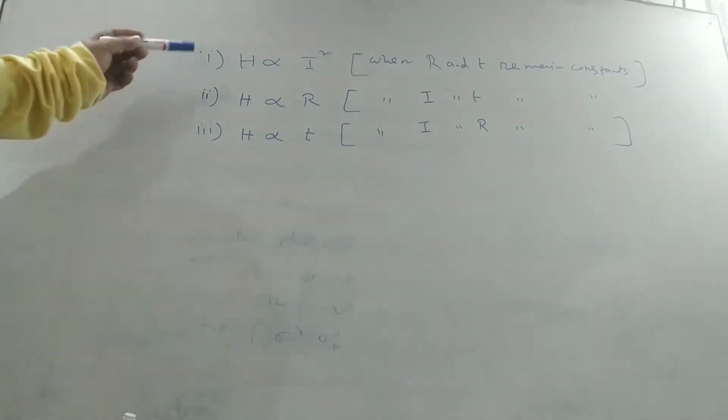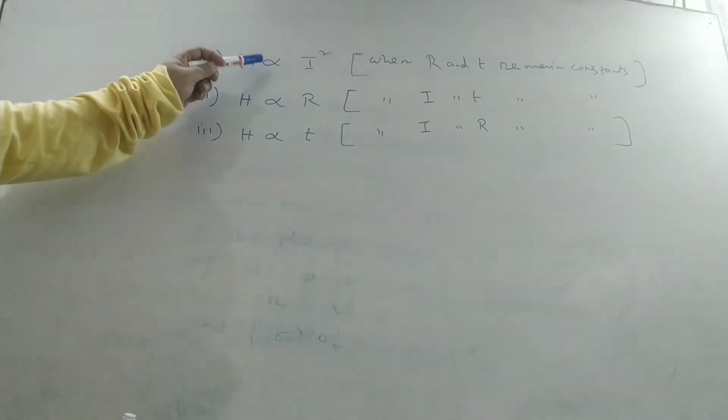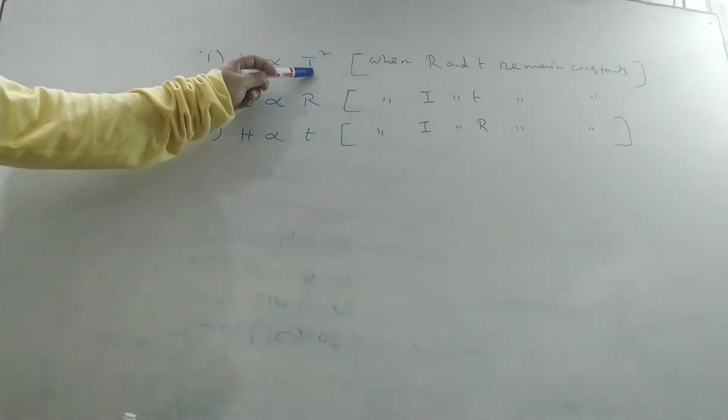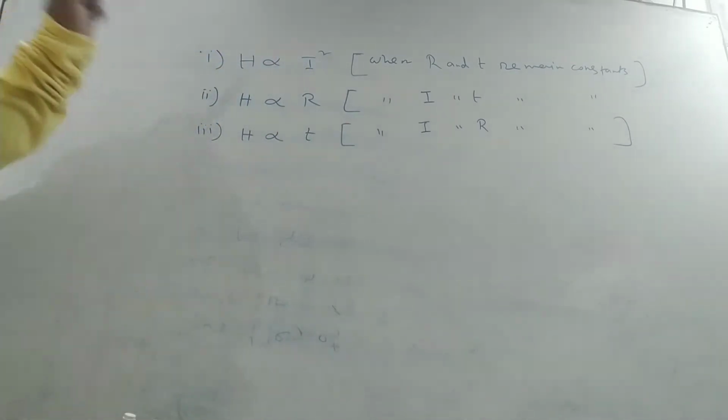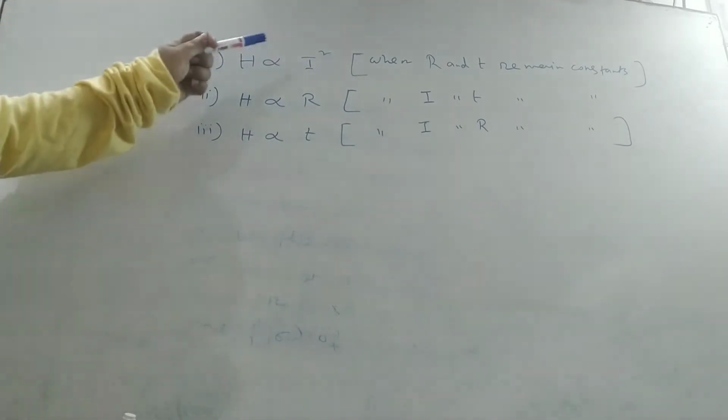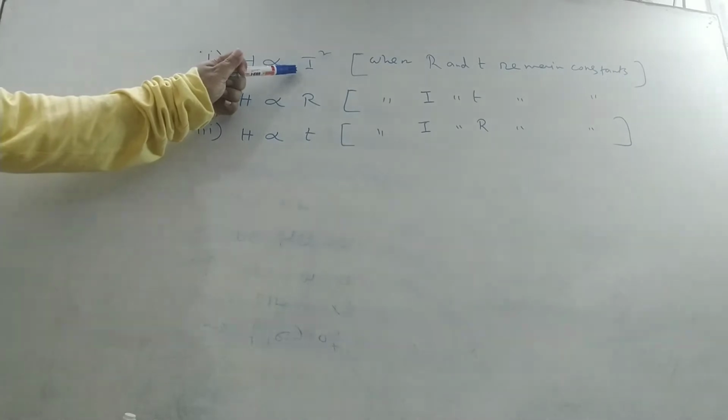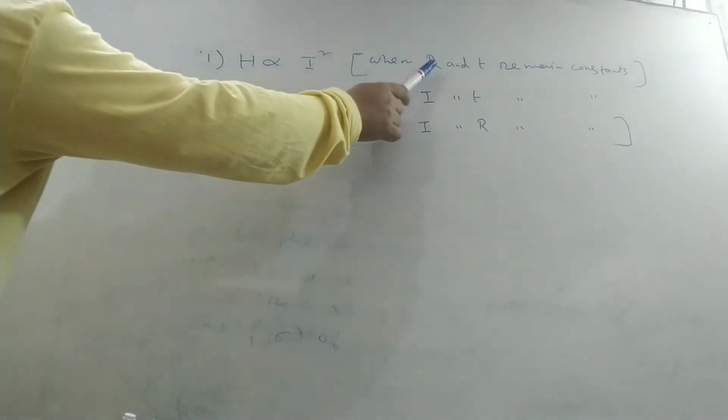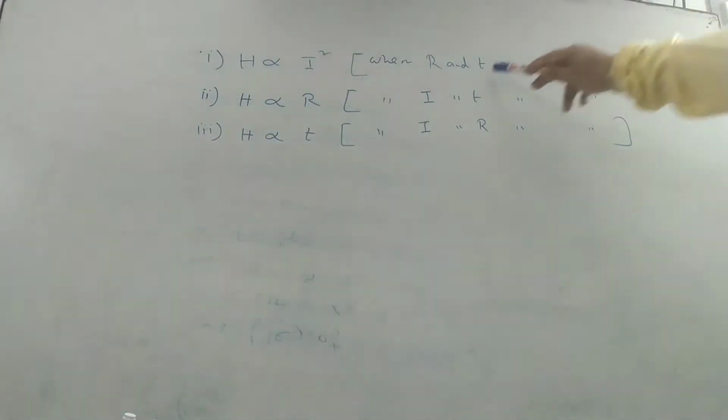Then first, H is directly proportional to I square, that is, heat produced is directly proportional to the square of the current when resistance of the wire R and time taken T remain constant.